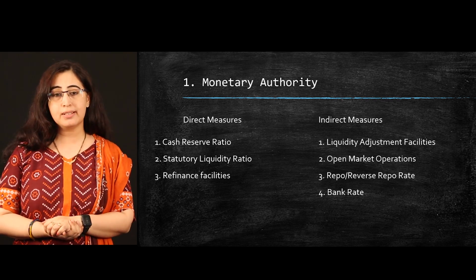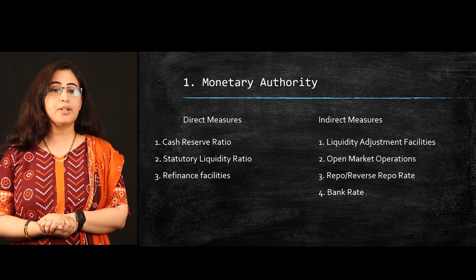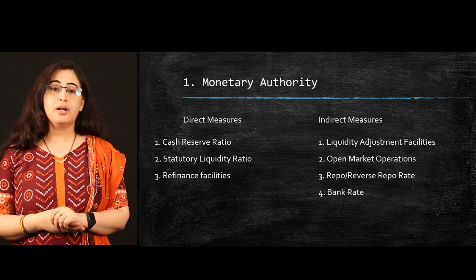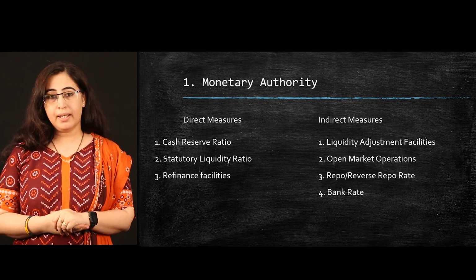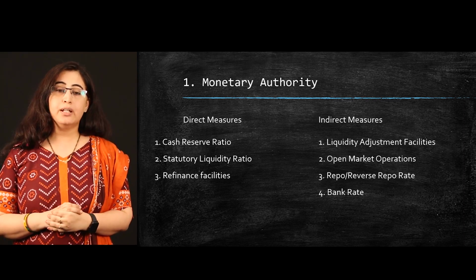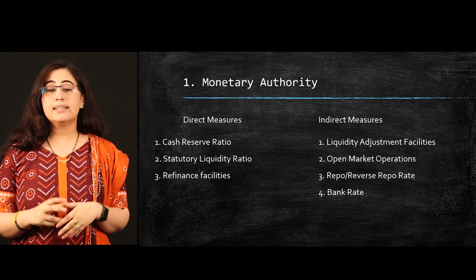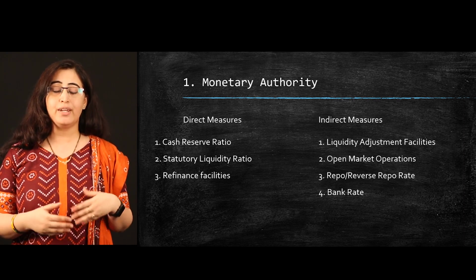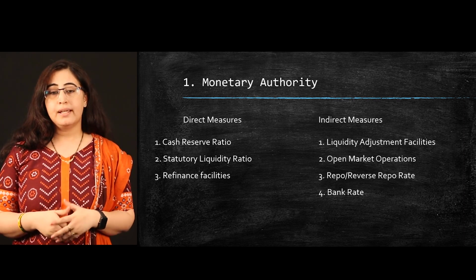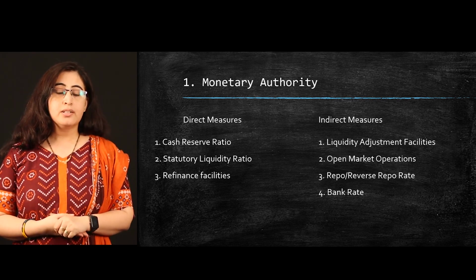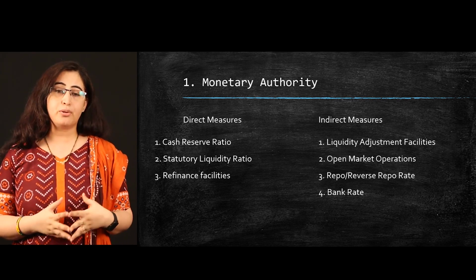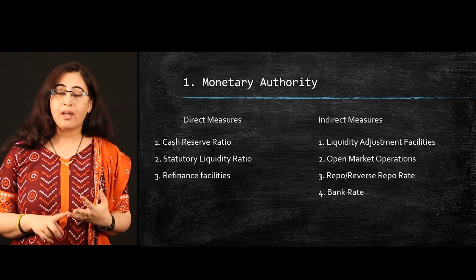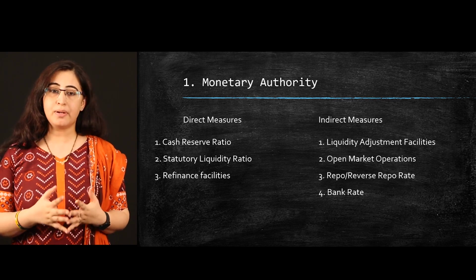Direct measures are, first, the cash reserve ratio. The cash reserve ratio is a percentage of net demand and time liabilities which a bank always keeps with RBI in the form of cash. The second one is SLR. SLR is again a percentage of net demand and time liabilities which banks always keep with themselves in the form of government bonds, cash, or gold and silver. So today when you go home, look out what the cash reserve ratio is right now and what the ratio of SLR is. The third one is refinance facilities used by the RBI.